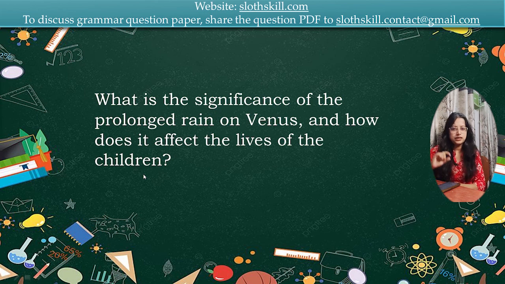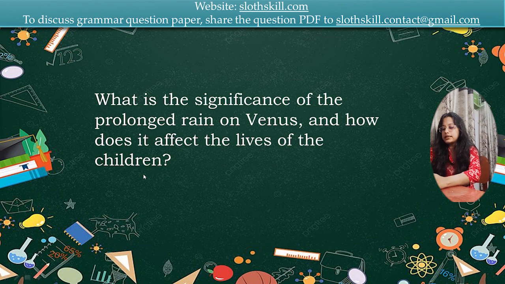First question. These are not very direct questions; slightly, we have to use our common sense. We have to be aware of the story, the content, the real essence of the story, then you can surely write it, if you have understood the story properly. What is the significance of the prolonged rain on Venus and how does it affect the lives of the children? Now the question is asking what was the impact on the children?